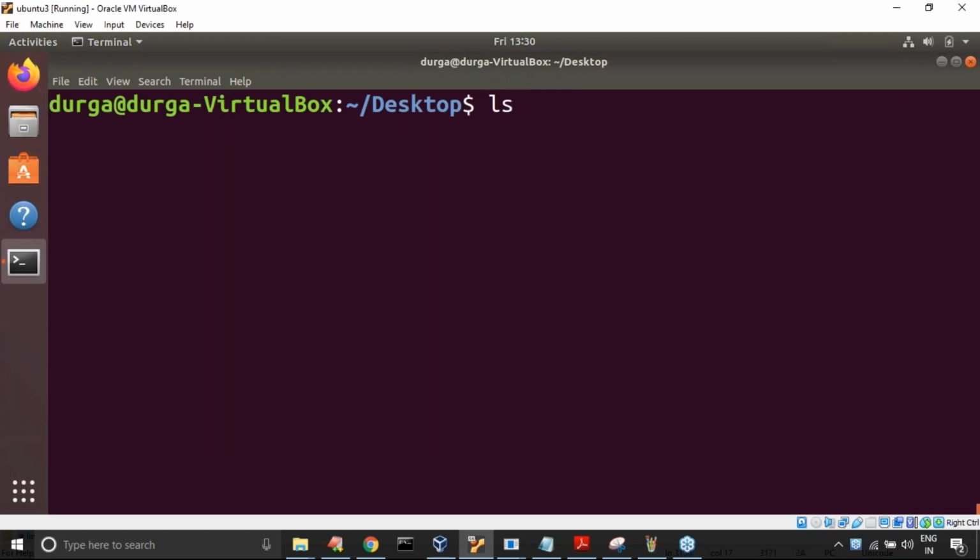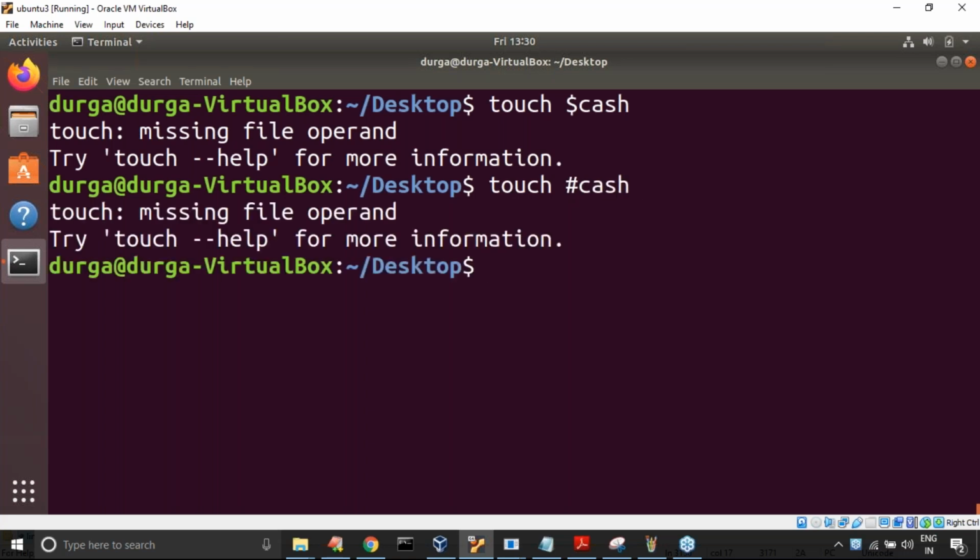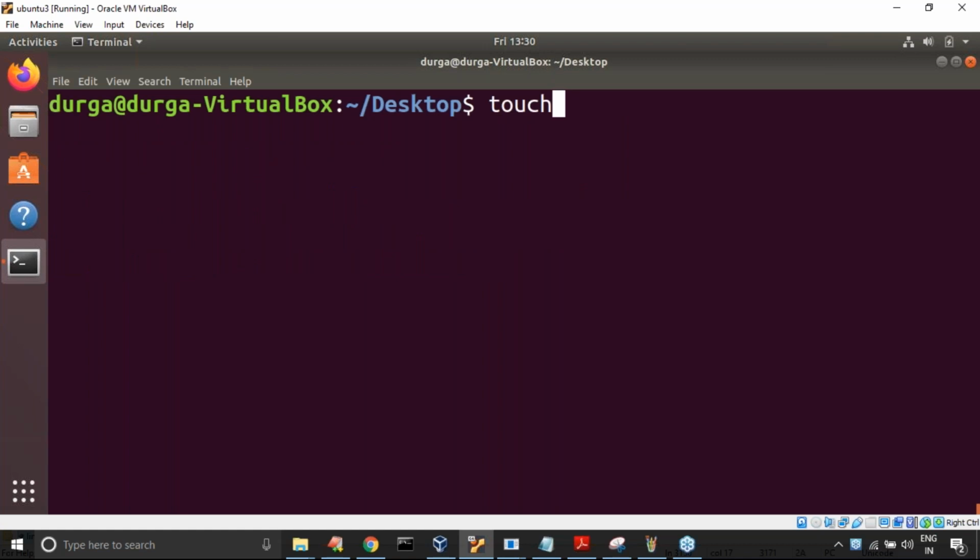Okay, touch, I'm taking dollar, cash. I created it. Have you observed, right? Dollar means some special meaning is there. Okay, cash, some special meaning is there. Are you getting it? Next, touch hyphen abc dot txt.